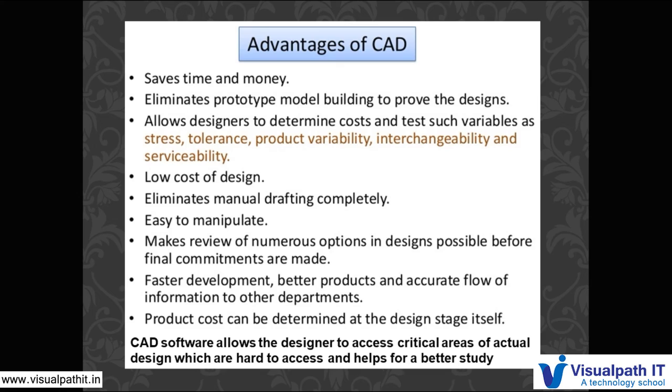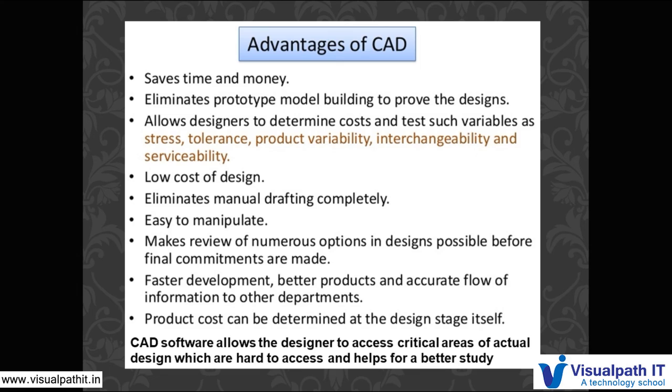CAD software allows the designer to access critical areas of the actual design which are hard to access, and helps for a better study, because we cannot directly check in the engine how it is running and all, but with the help of CAD we can check areas like that where there is less space.